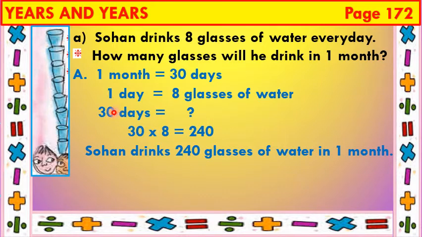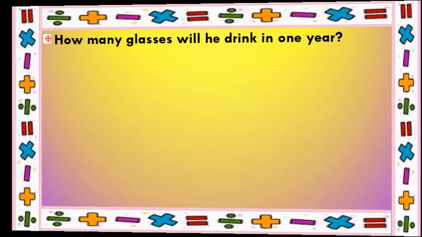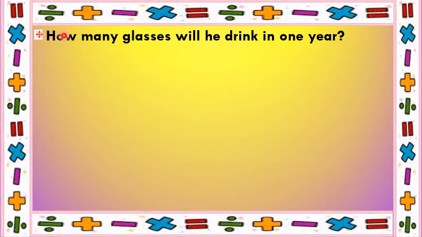So cross multiply and divide. So I'll multiply 30 and 8. Now put this 0 here. Now 8 3s are 24. So Sohan drinks 240 glasses of water in 1 month, that is 30 days. Next question is, how many glasses will Sohan drink in 1 year?